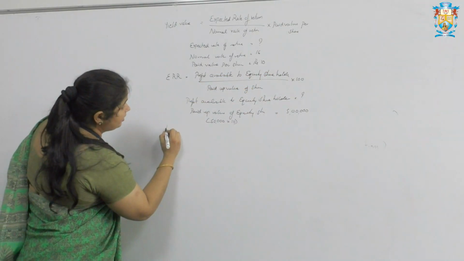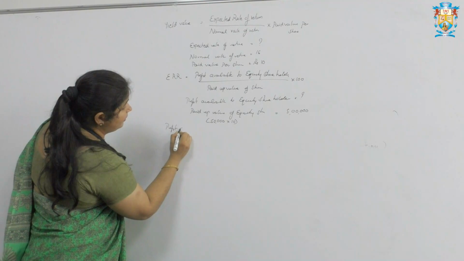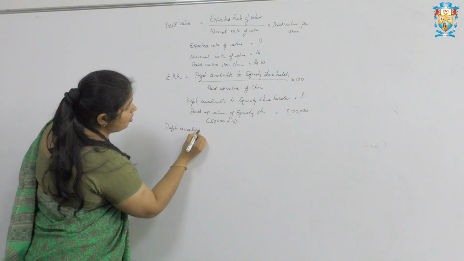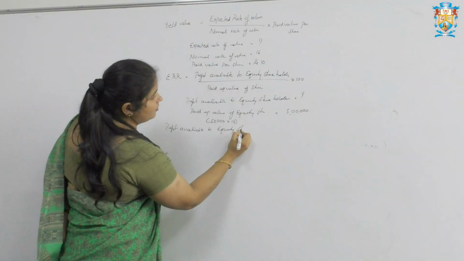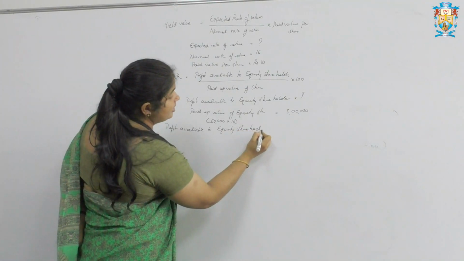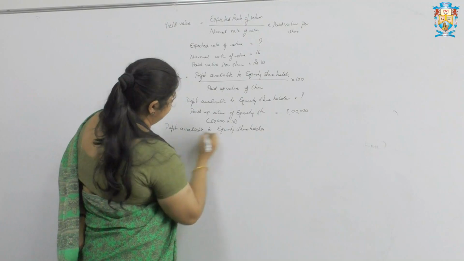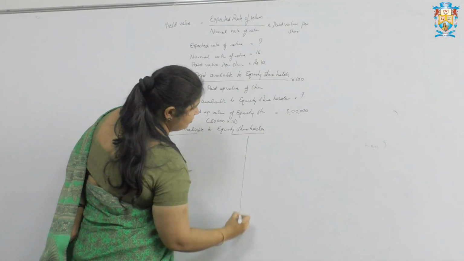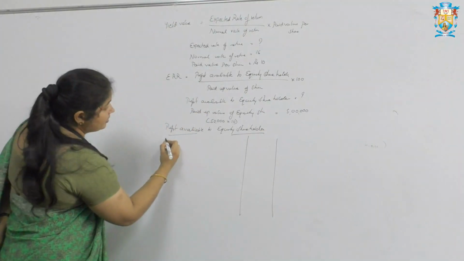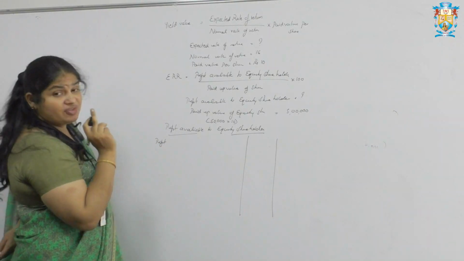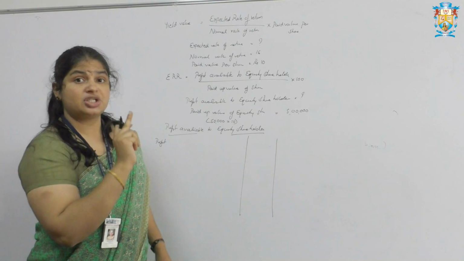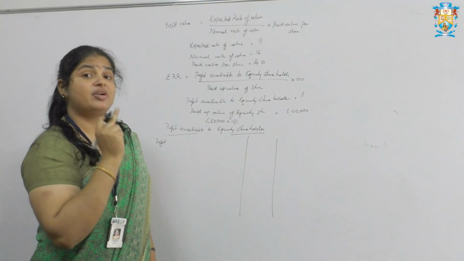So first calculate profit available. Draw the format. Profit available to equity shareholder. Now, first write profit. First see the question, whether the given profit is profit after tax or profit before tax.